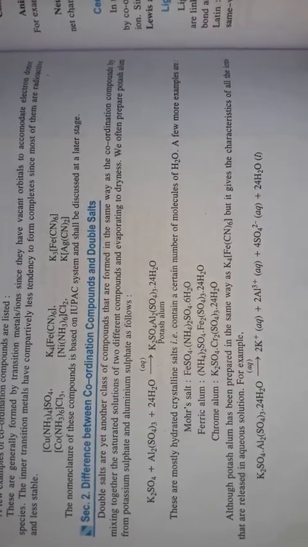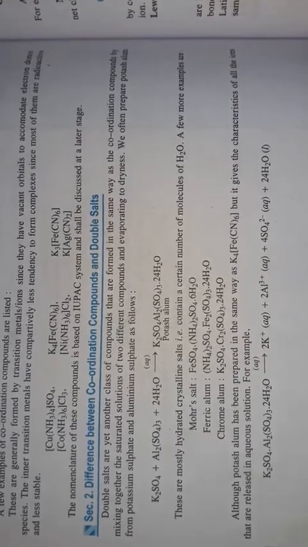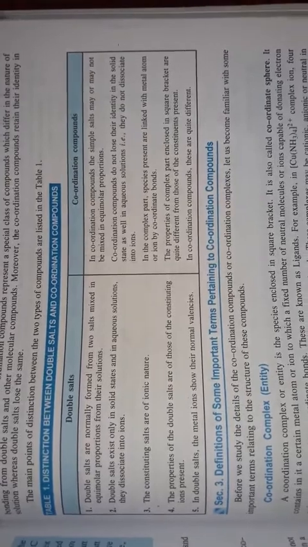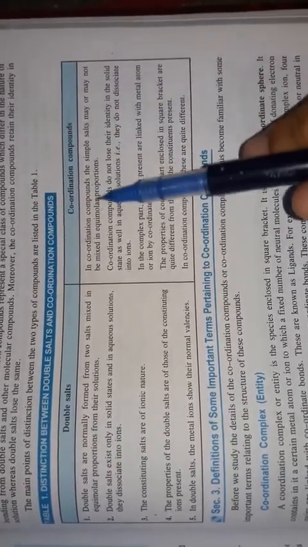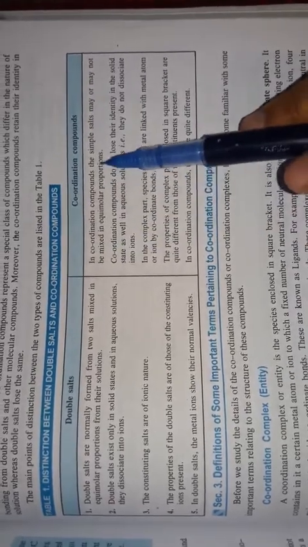Now next is the difference between double salt and coordination compound. Double salts are generally formed from two salts mixed in equimolar ratio, while in coordination compounds the simple salts may or may not be mixed in equimolar ratio.